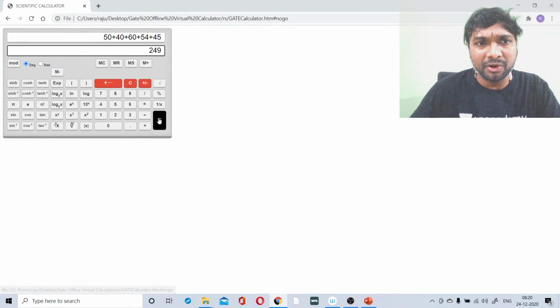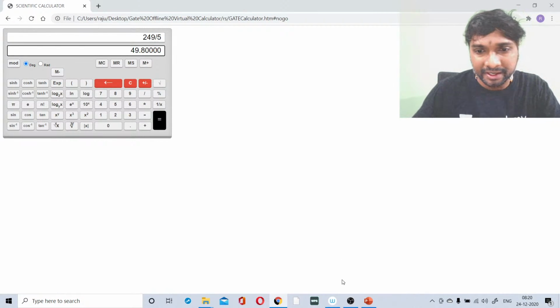So you are getting this value after pressing the equality symbol. Then divided by symbol, then 5. So you are getting 49.8, right?